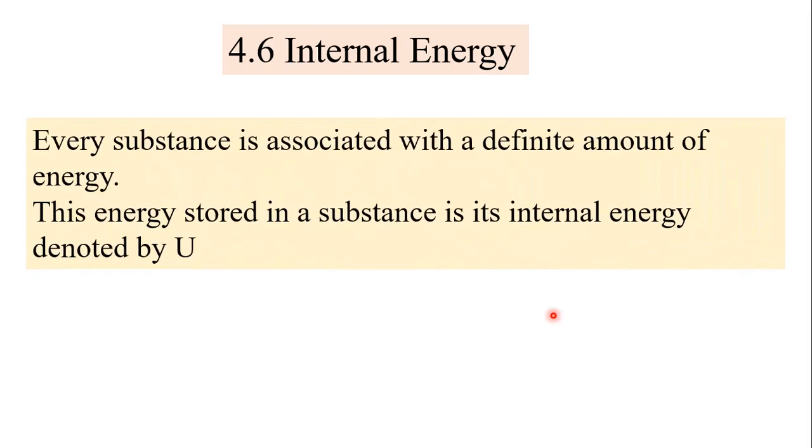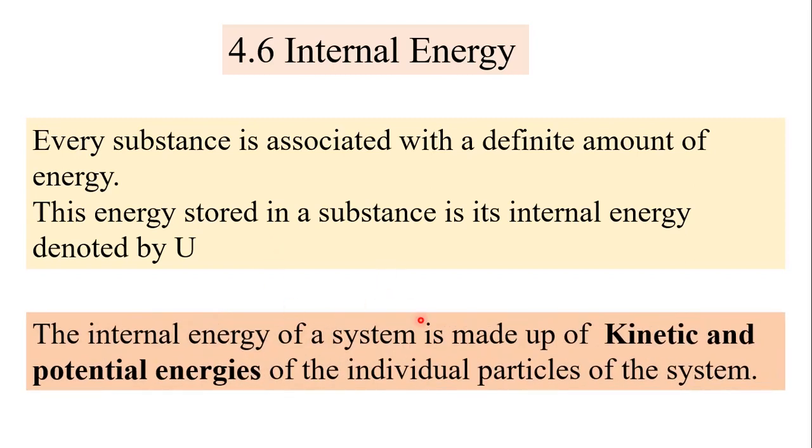So every substance is associated with a definite amount of energy, and this energy stored in a substance is its internal energy. It is denoted by capital letter U, and sum of kinetic energy and potential energy of individual particles of the system is nothing but internal energy.